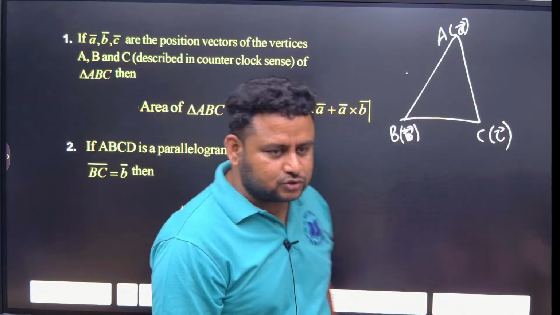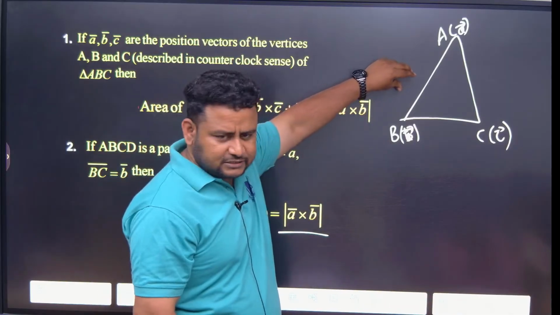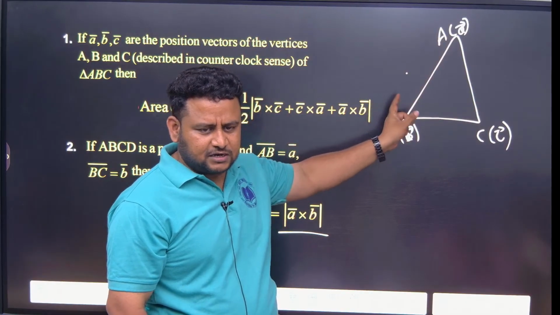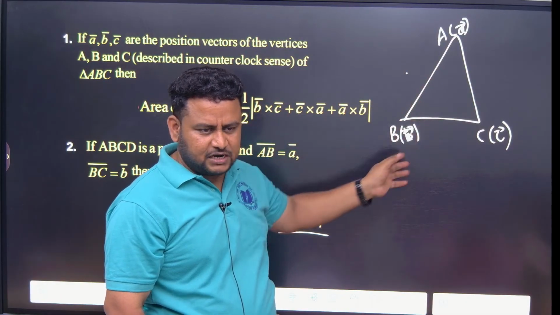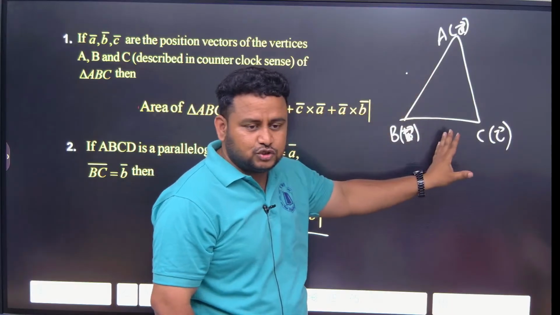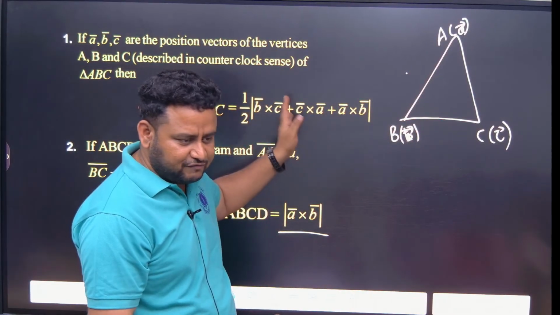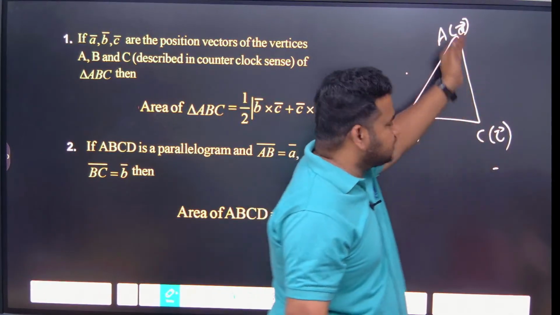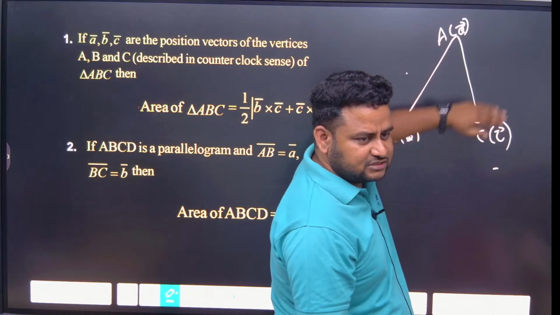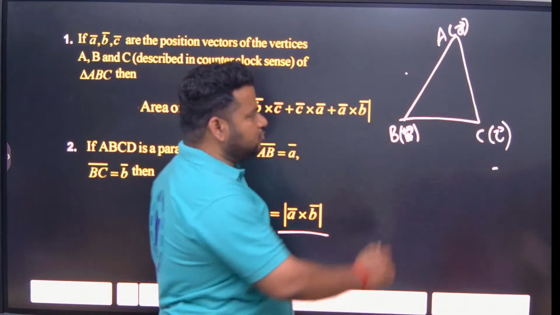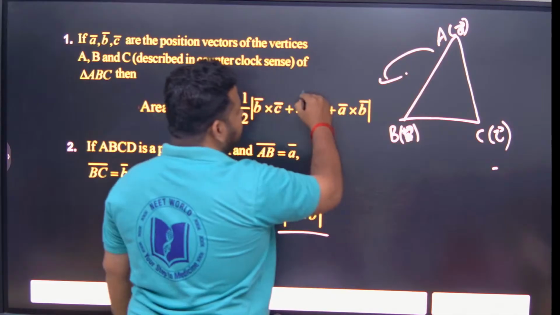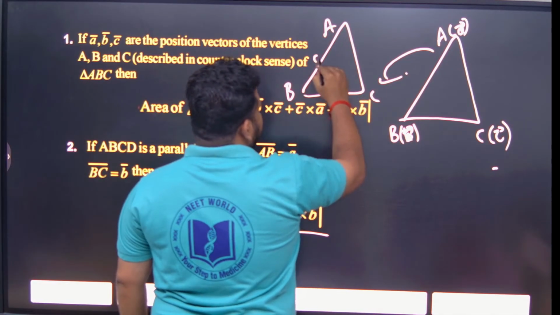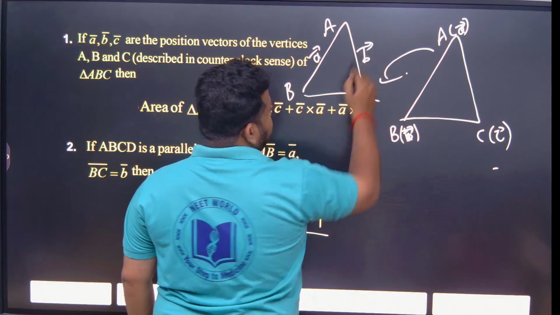So if they give vector A and vector B, then you will use half into the cross product of A and B. But if you are given position vectors A, B, C, the area of triangle ABC will be half into the magnitude of position vector A cross B, B cross C, C cross A, in anti-clockwise direction. This you have to remember. Understood? Earlier they gave A and B, this is A, this is B. Then what do we do?